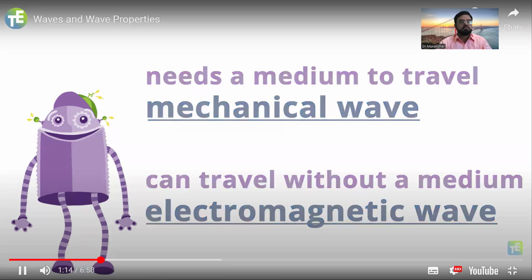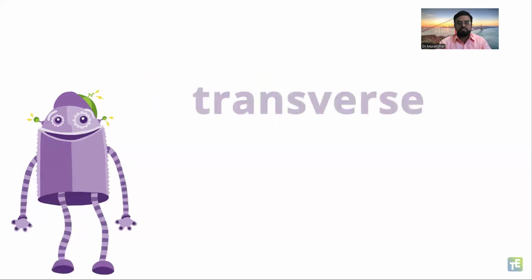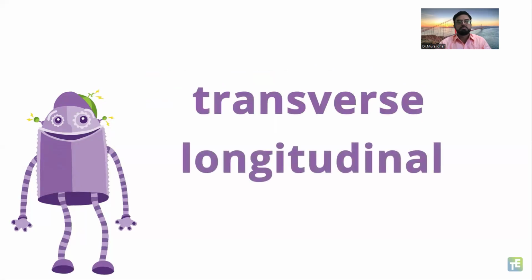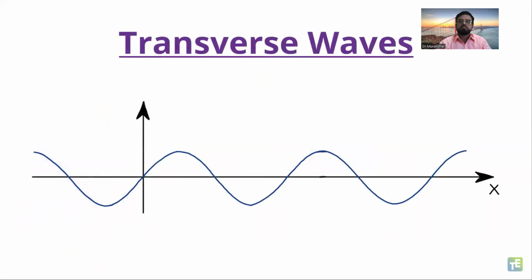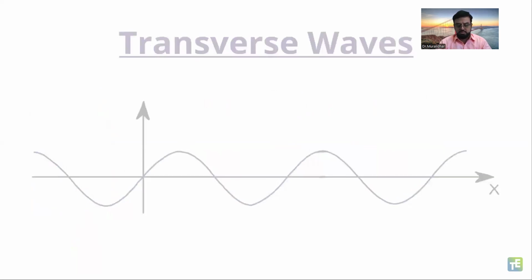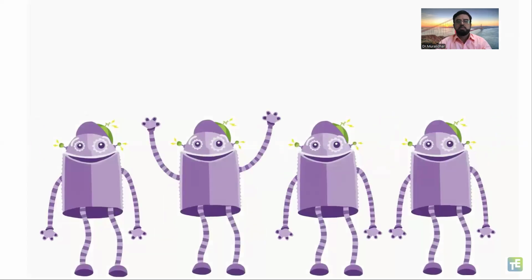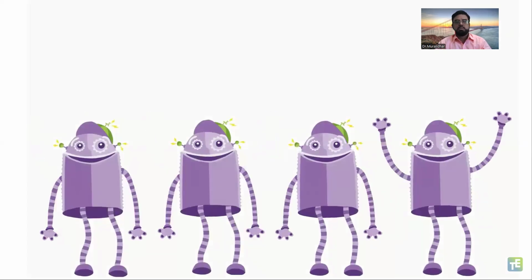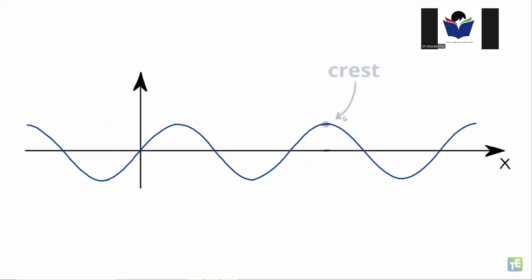There are two types of waves, transverse and longitudinal waves. Transverse waves are waves in which the medium moves at right angles to the direction of the wave. Think about when spectators do a stadium wave. The people are moving up and down, but the wave is going around the stadium. A transverse wave has a crest and a trough.